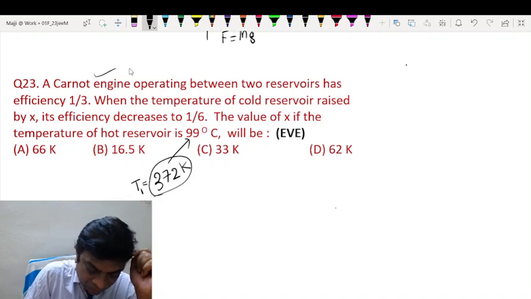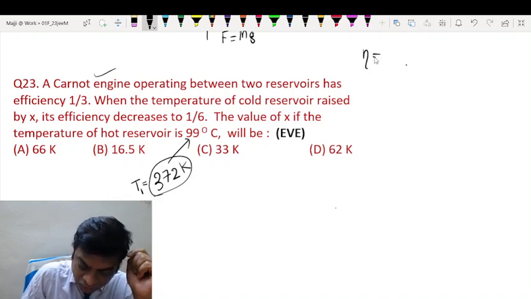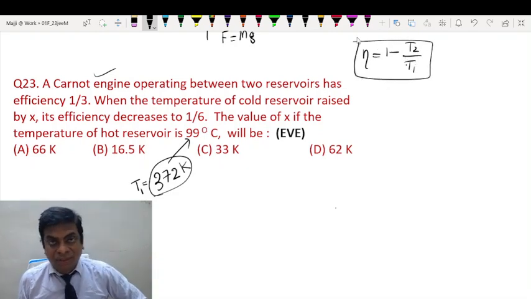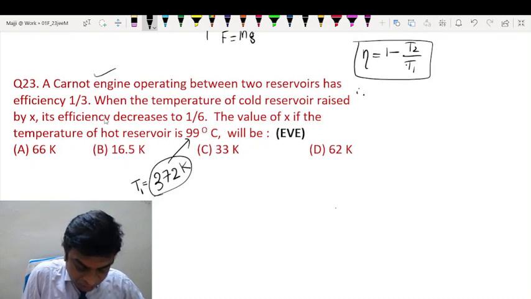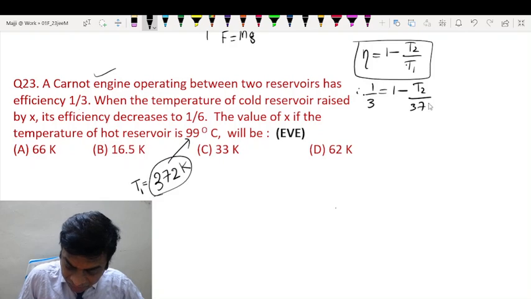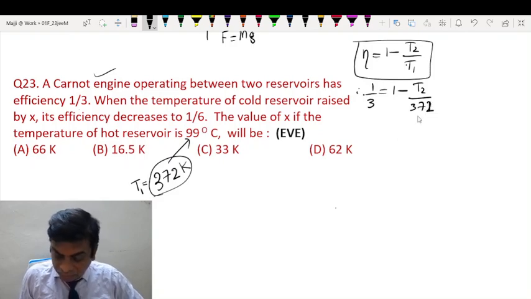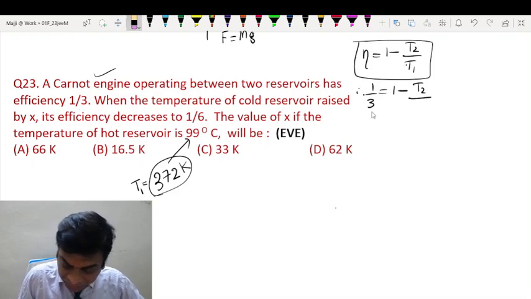Now since it's a Carnot engine, the formula for efficiency is 1 minus T2 by T1, where T2 is the temperature of the sink and T1 is the temperature of the source. So initially efficiency is given as 1/3. So 1/3 is equal to 1 minus T2 by T1. We'll keep it as T1 and substitute later.